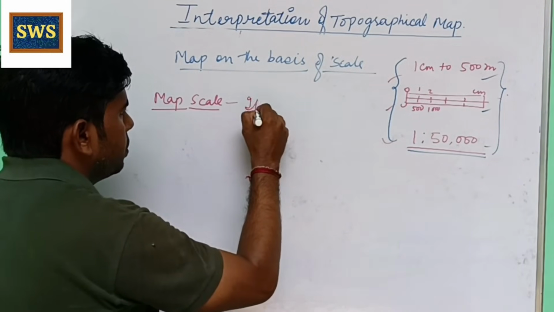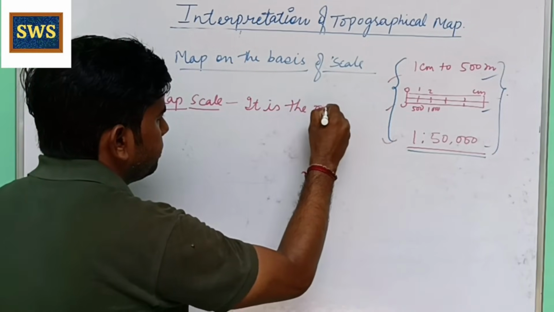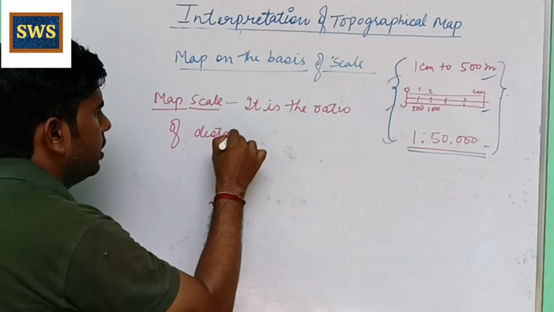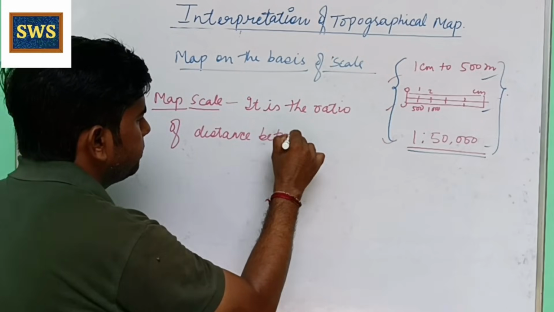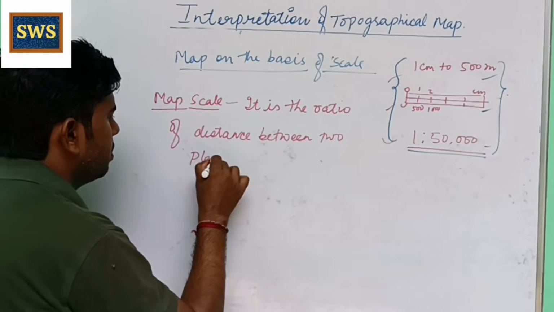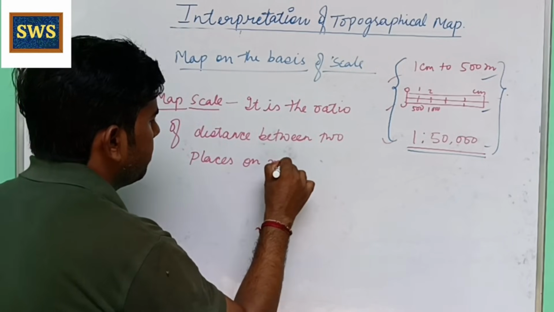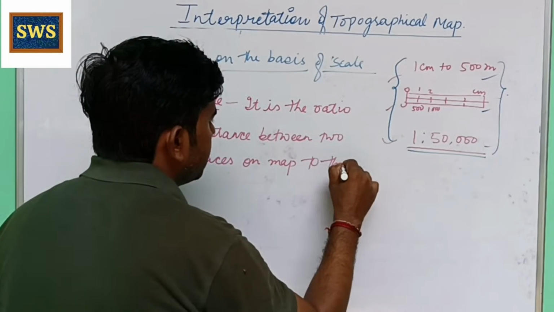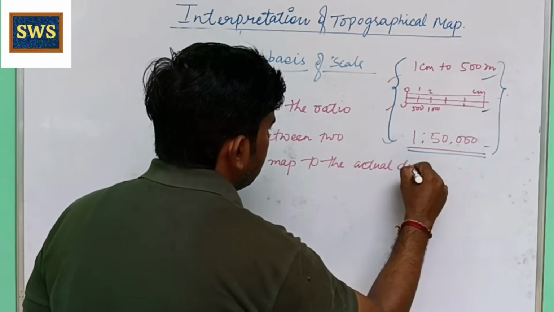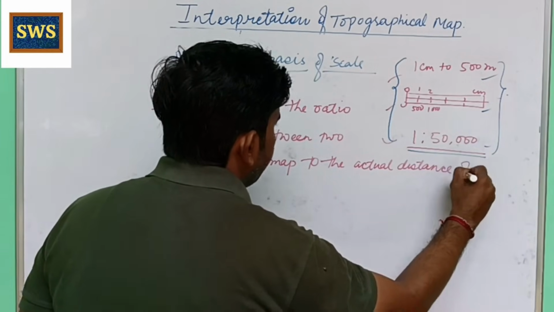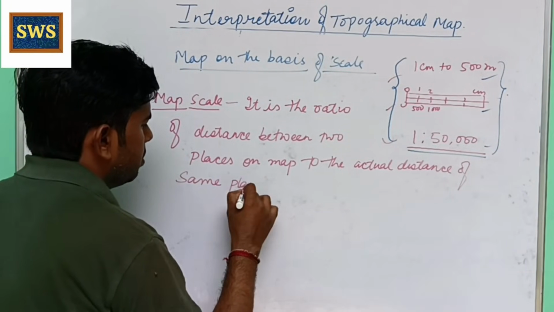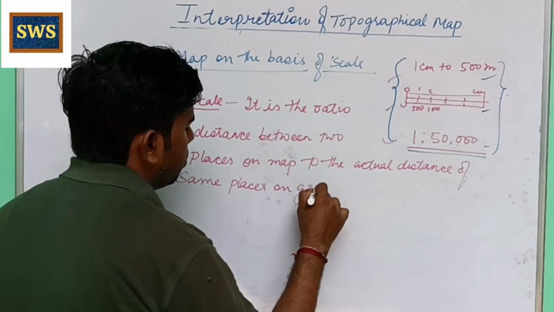It is a ratio of the distance between two places on the map to the actual distance of the same places on the ground.